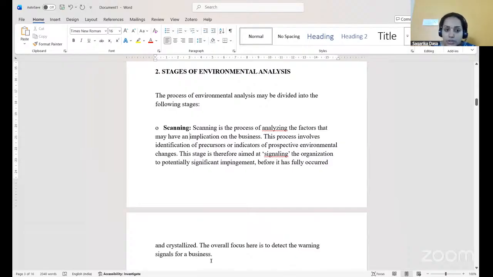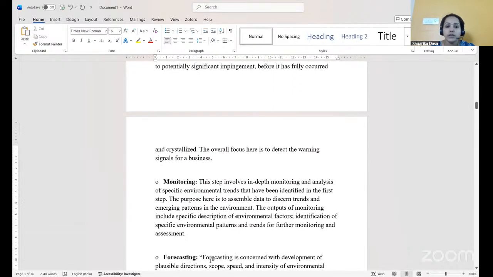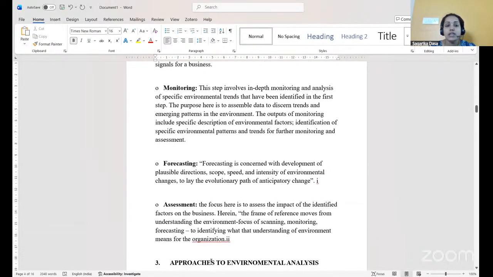The major purpose of scanning is that the manager will try to detect the factors which are warning the business, which are signaling the business that the business has to change now. So that is the first stage, that is scanning.